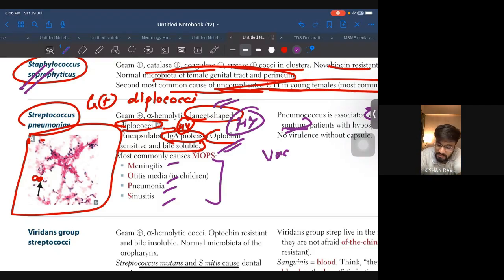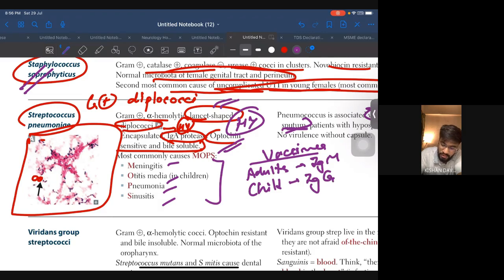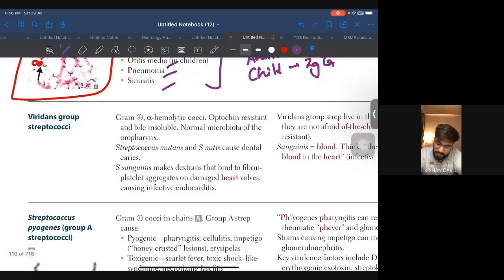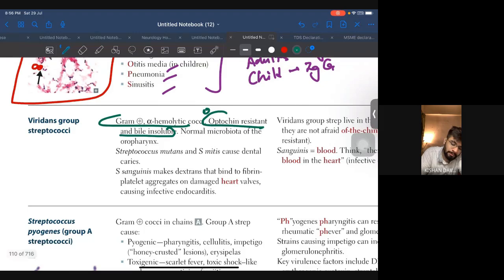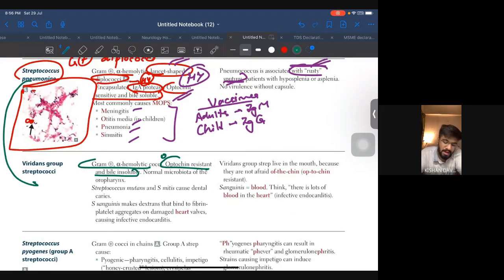What apart from this? Yeah, vaccines against Streptococcus pneumoniae: for adults the vaccine we have is the IgM vaccine, whereas for children we have the IgG vaccine. All right. So that's it for Streptococcus pneumoniae. Let's move on to the viridans group streptococci. Again everything is going to be the same, but the only difference is optochin resistant and bile insoluble. This is how you will differentiate between viridans streptococci and Streptococcus pneumoniae.